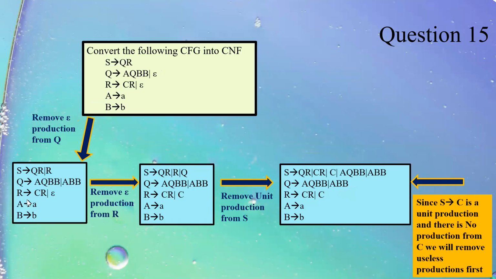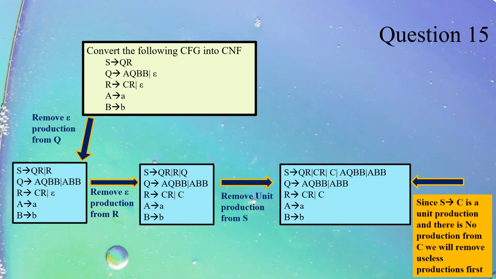Now just see this question. This is an interesting question. Remove epsilon from Q. Okay. Remove epsilon from R. Okay. Remove unit from S. When I try to remove unit from S, I see there is a production S tends to C. Now since I cannot get any production corresponding to C, what I will do, I will first try to find out how I can